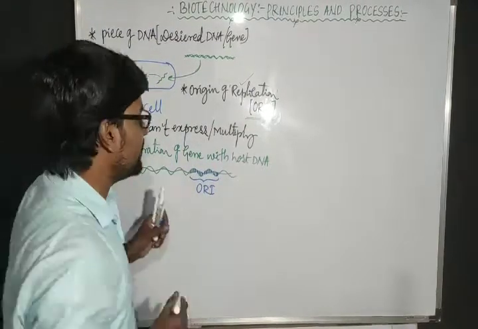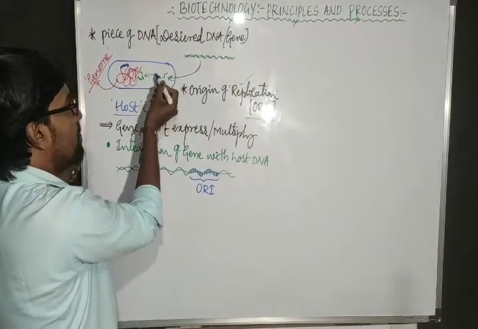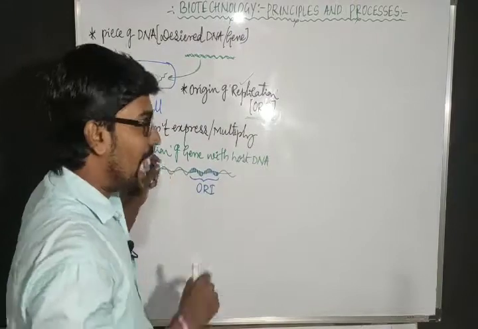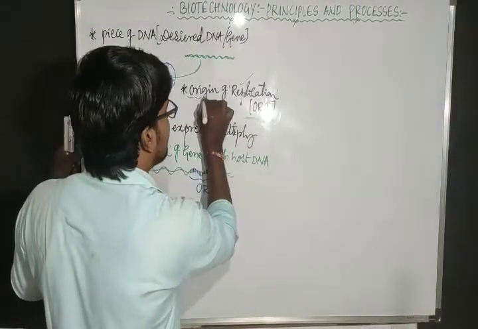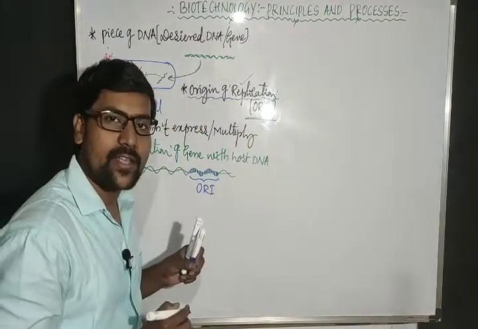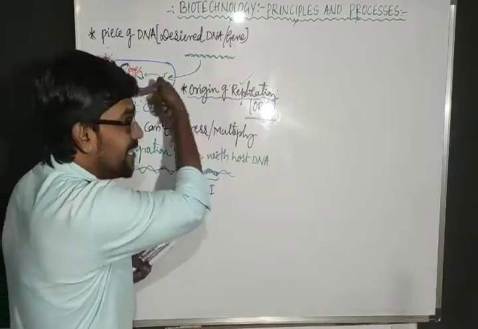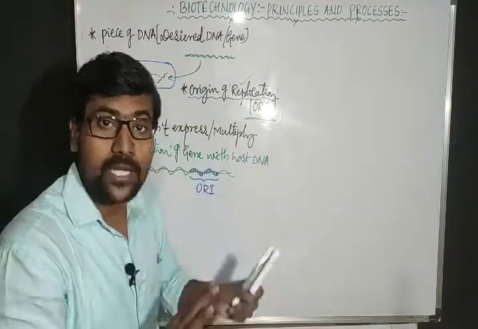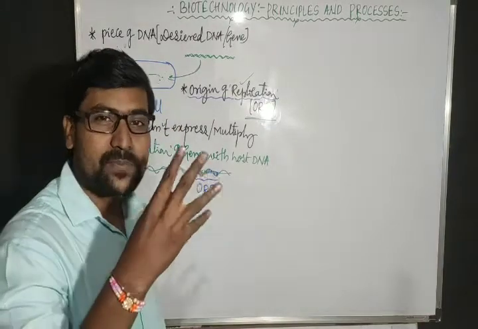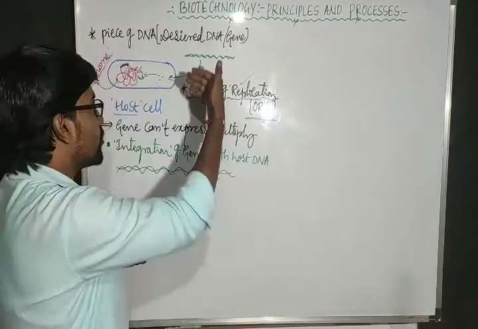So because of that reason, the gene that we have inserted in the host cell should be mixed, meaning integrated, with the host DNA, and that host DNA has one particular sequence, the origin of replication, or in short form we will refer to it as ORI. Because of that it will multiply. Otherwise this piece of gene which is introduced inside cannot express, cannot multiply, and it will be disintegrated. It becomes pieces. Why? Because it is considered to be part of another organism. Hence it should be mixed.